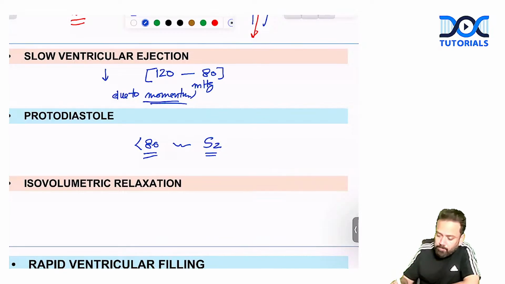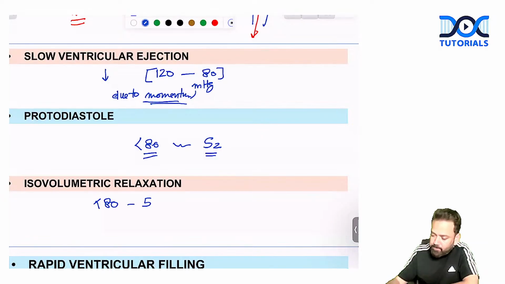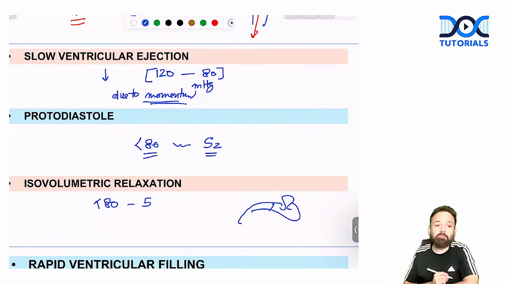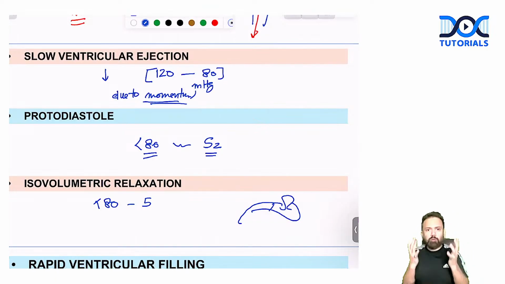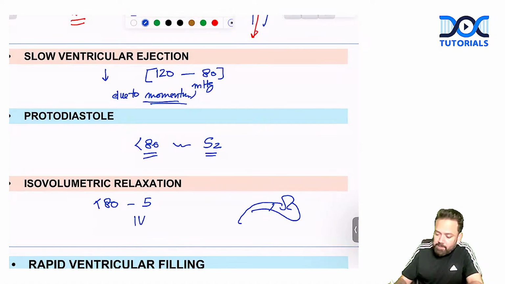Clear? Now from 80 mm of Hg till 5 mm of Hg, ventricles are relaxing in a closed chamber. You can see here, ventricles will relax in a closed chamber. So this is called isovolumetric relaxation.